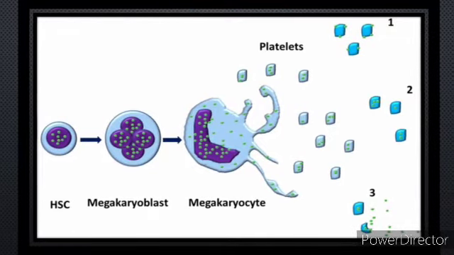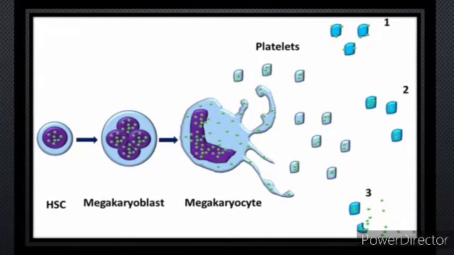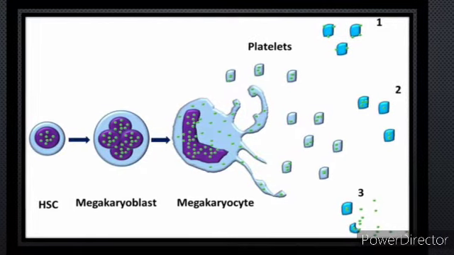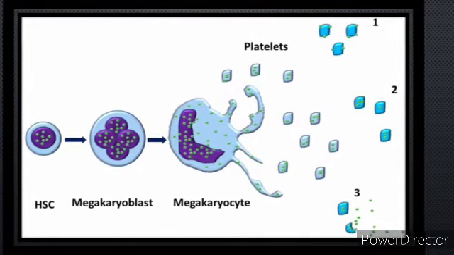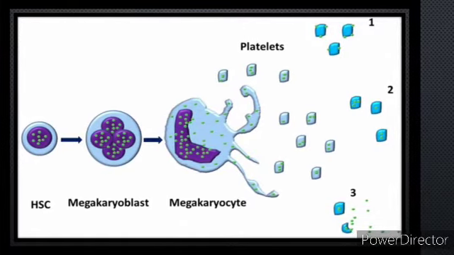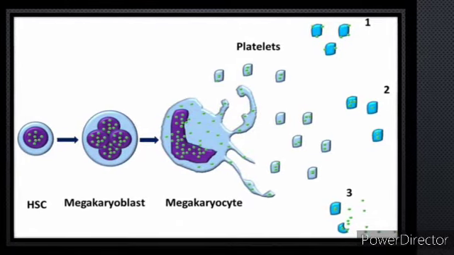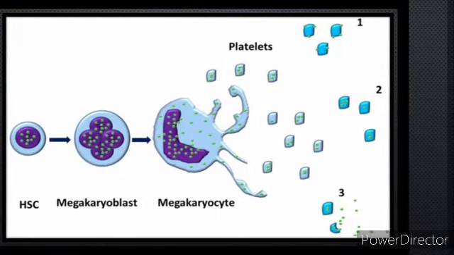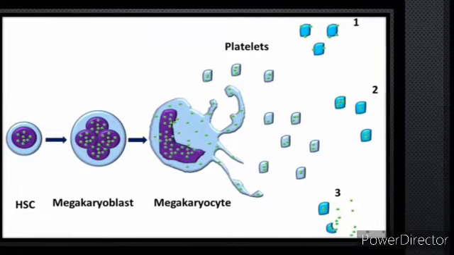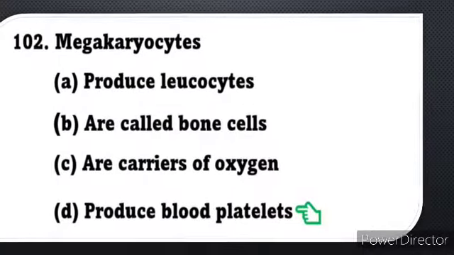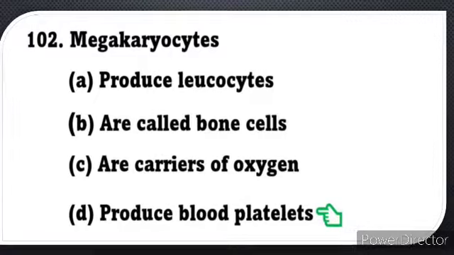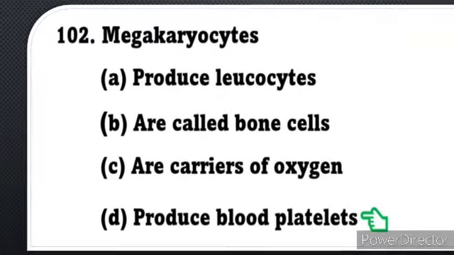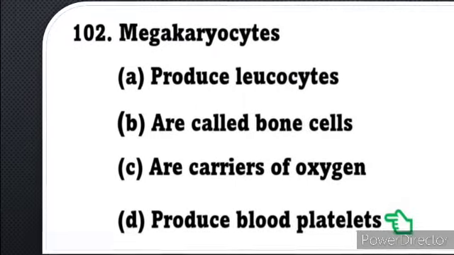So these megakaryocytes are the cells in the bone marrow which are responsible for making the platelets, that is, blood platelets. These platelets are necessary for blood clotting. That is the main function of the platelets. So among the options, for megakaryocytes, the right answer is option D, produce blood platelets. They are the cells in the bone marrow responsible for making platelets. The right answer is option D, produce blood platelets.